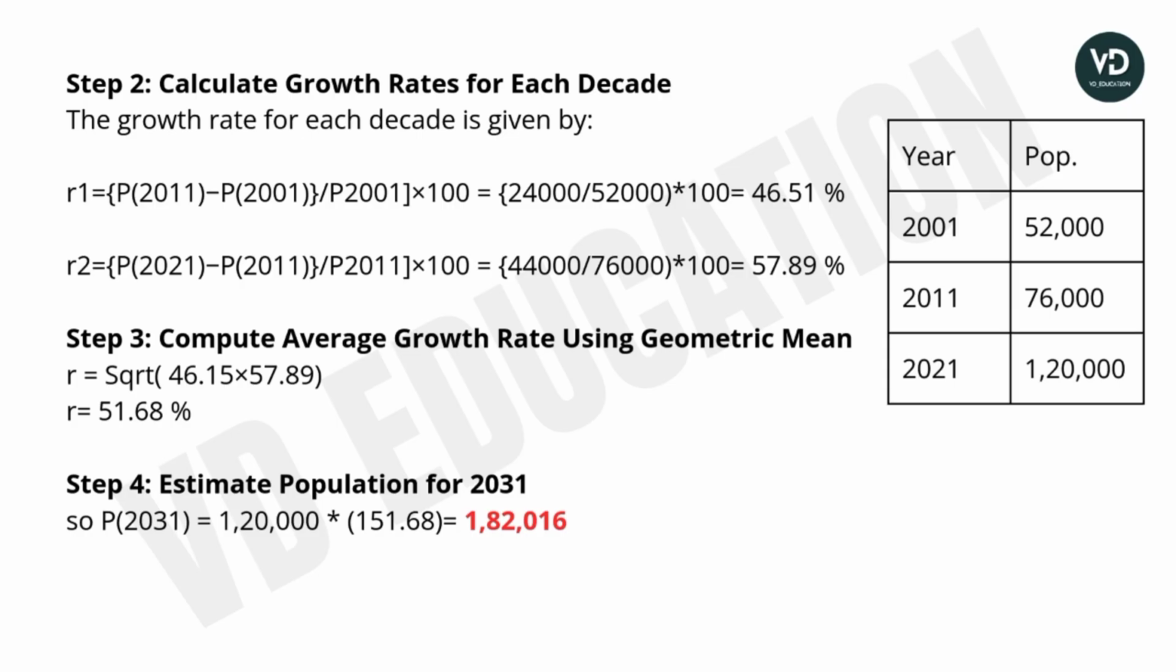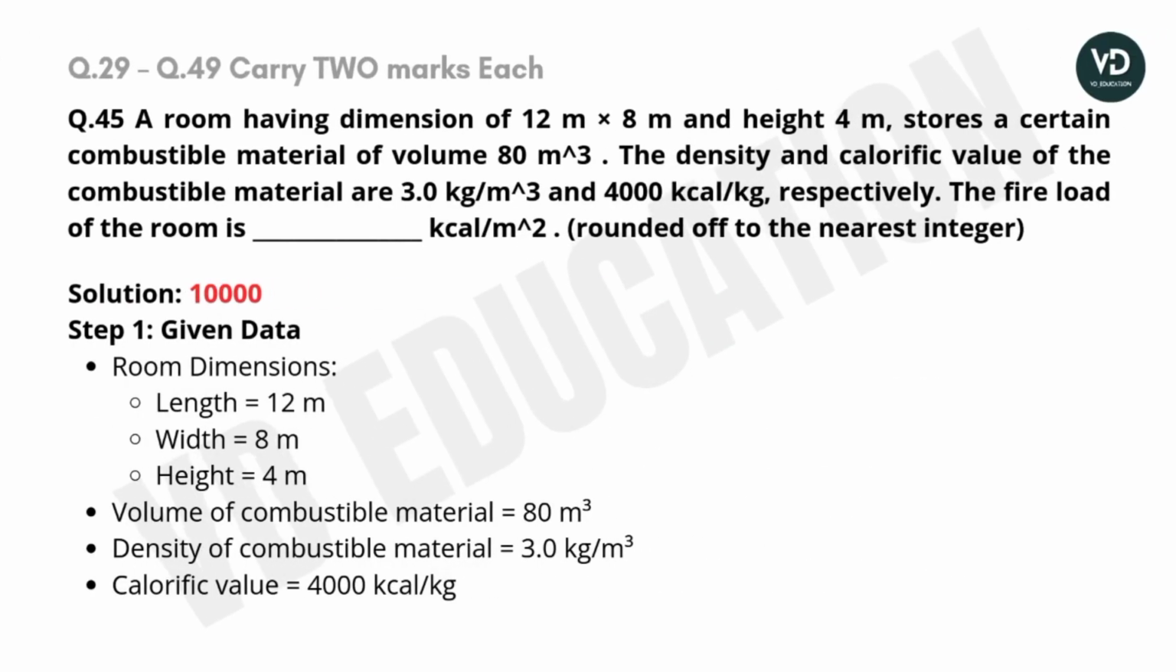So next and the last step is estimate the population for the 2031. The population will be the 1,20,000 multiplied by 151.68 percentage. So we will get the 1,82,016 population.